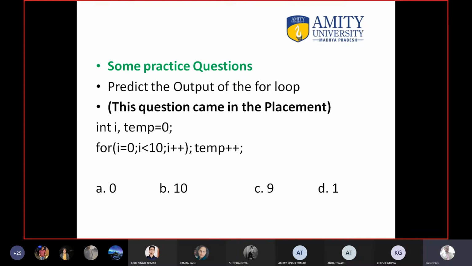Sir, I think D. D means 1. Can you tell me why? Sir, because of decrement. Decrement means? No worry, take your time. I'm not saying that D is the correct answer. Maybe it can be the correct answer, or it can be a wrong answer, but you have to explain. If your explanation is correct, then I will tell.